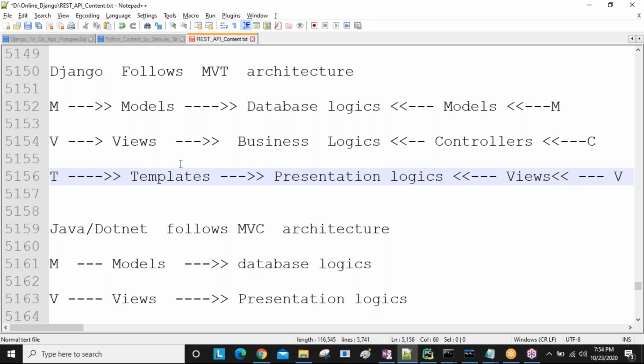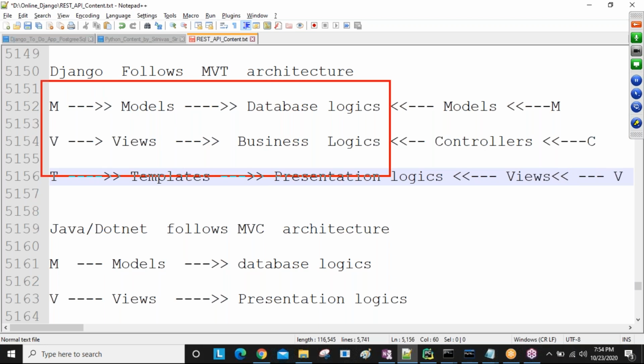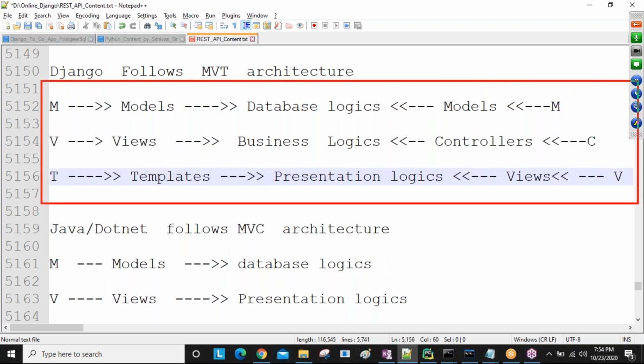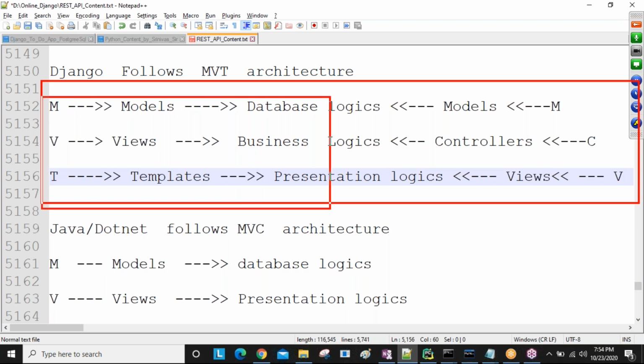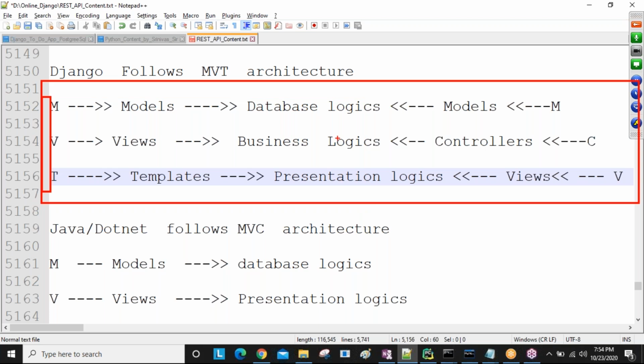In your mind, you need to draw these diagrams when people ask in the interview about differences between MVT and MVC architecture. Django follows MVT architecture, and you explain all these structures. Java follows MVC architecture. In Django, models are used for database logic communication, and in Java also models are used for database logic only. No problem.